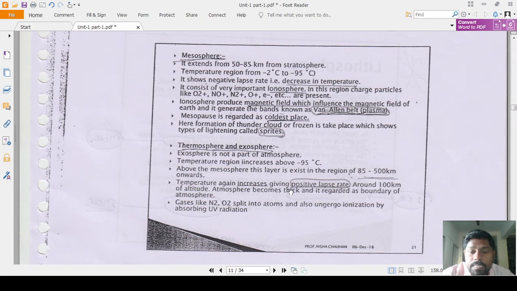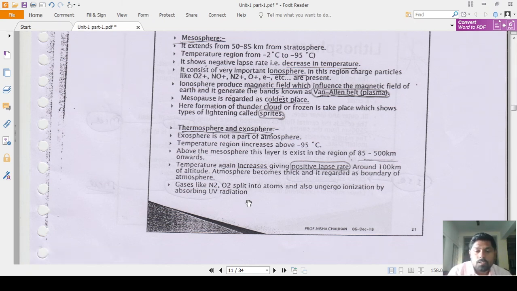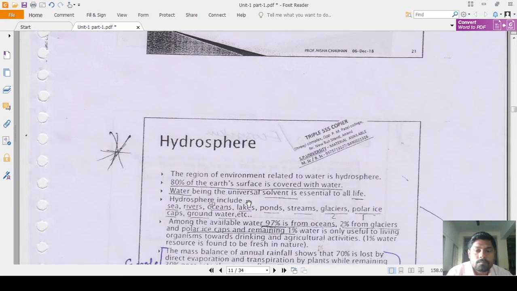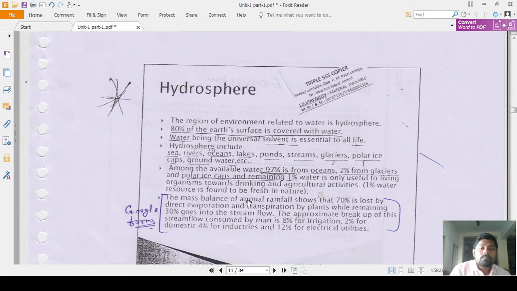Temperature again increases, giving a positive lapse rate. Around 100 kilometers of altitude, the atmosphere becomes thin and is regarded as the boundary of the atmosphere. Gases like N2 and O2 split into atoms and also undergo ionization by absorption of UV radiation. And then the next one is the hydrosphere.